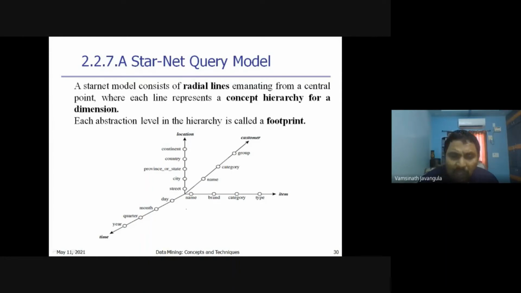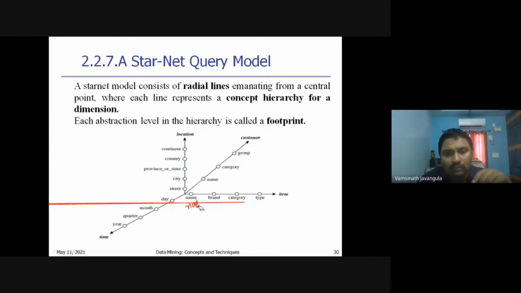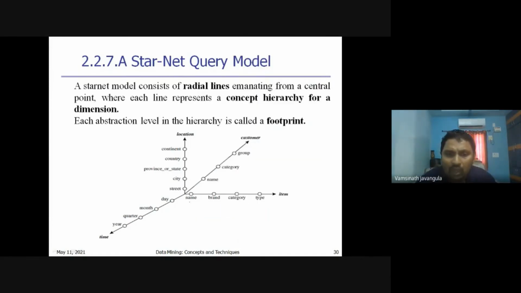For example, I have the name noodles. There are different kinds of brands, Yippee noodles, Maggi noodles, like that. These brands all come under food products, and like this I can generalize the item.